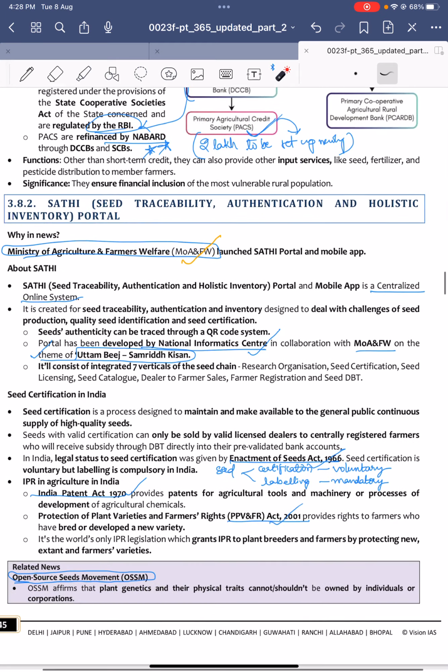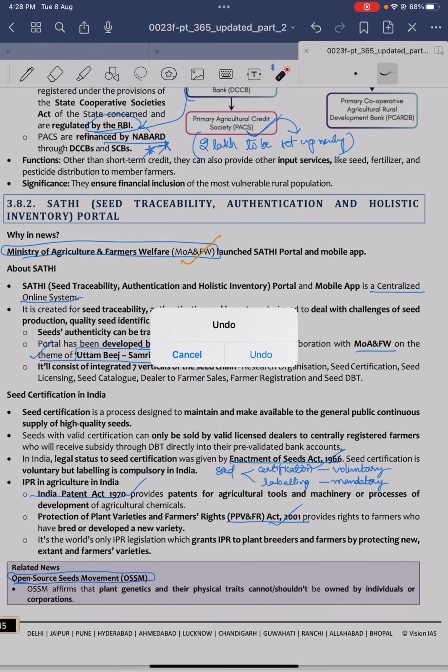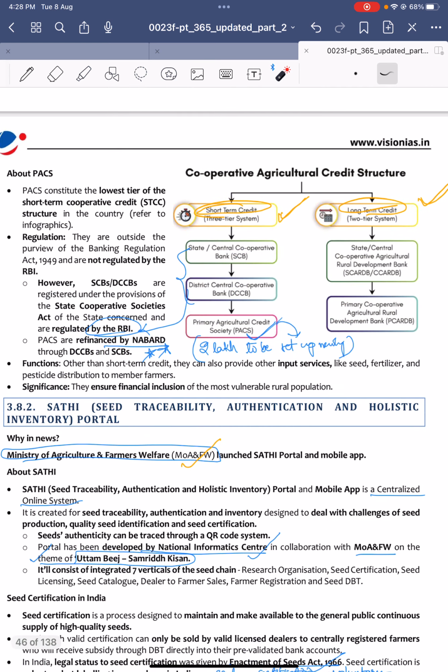Next, Sathi portal. Sathi portal was recently launched by the Ministry of Agriculture and Farmers Welfare, and the full form of Sathi is Seed Traceability, Authentication and Holistic Inventory Portal. Sorry, there is a mistake. Wait a second. So Sathi portal was launched by the Ministry of Agriculture and Farmers Welfare.